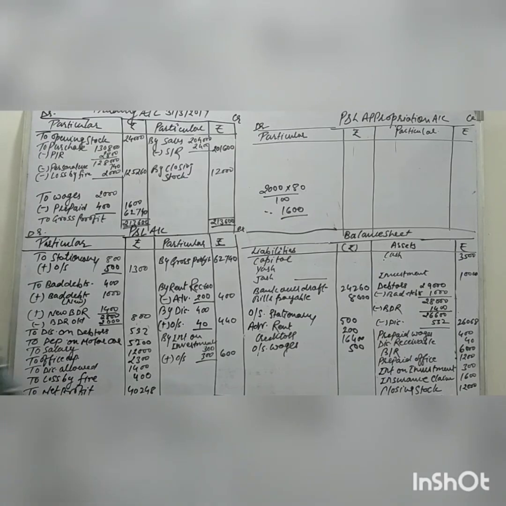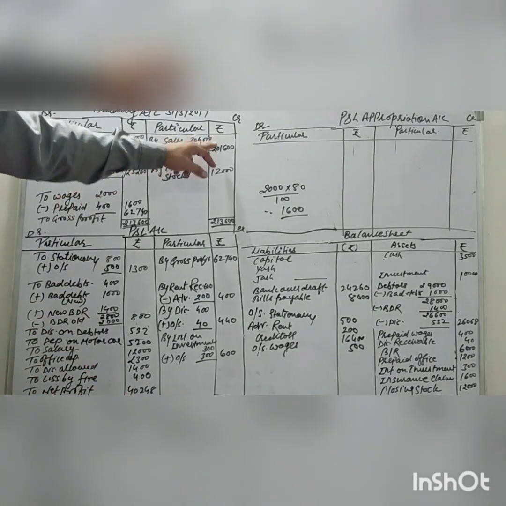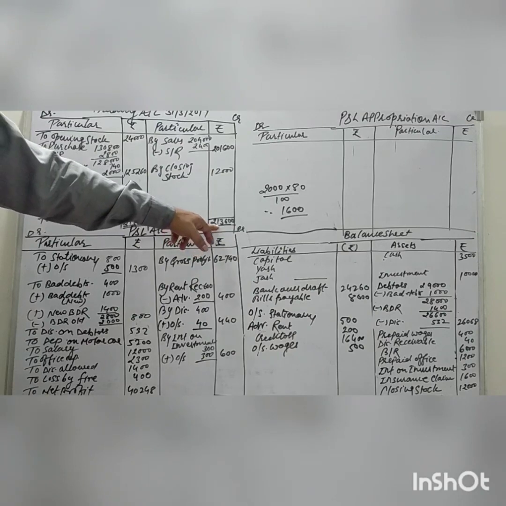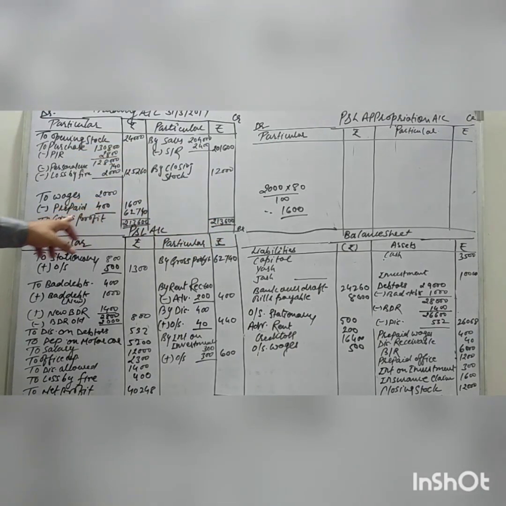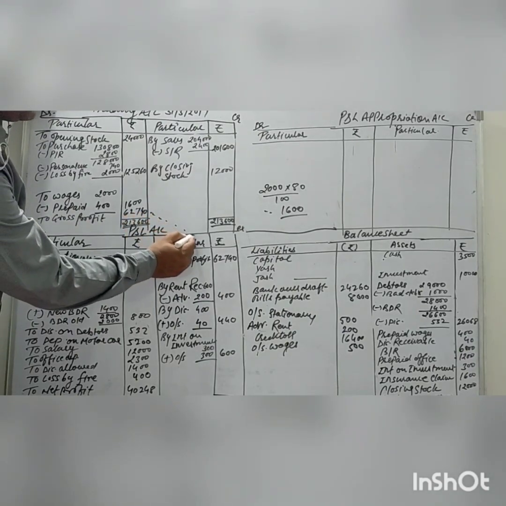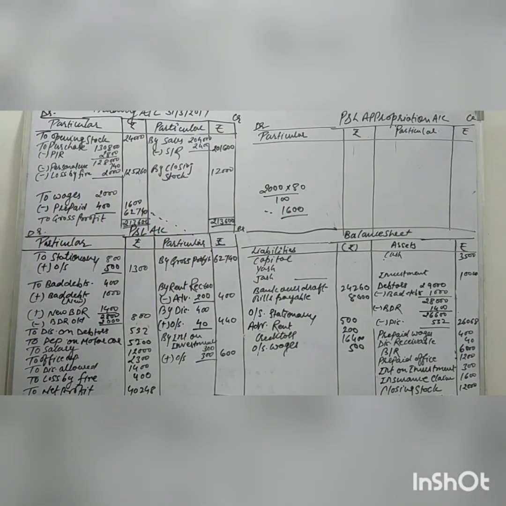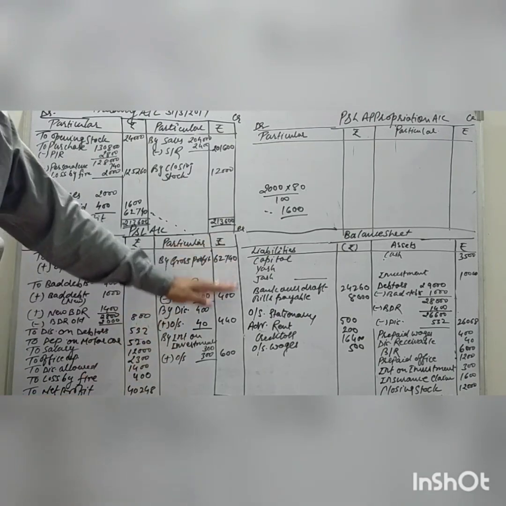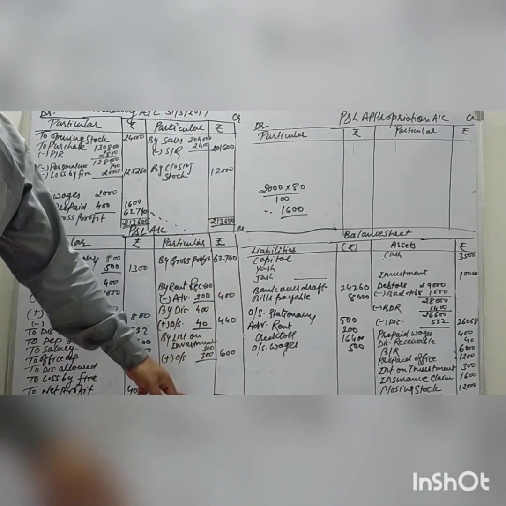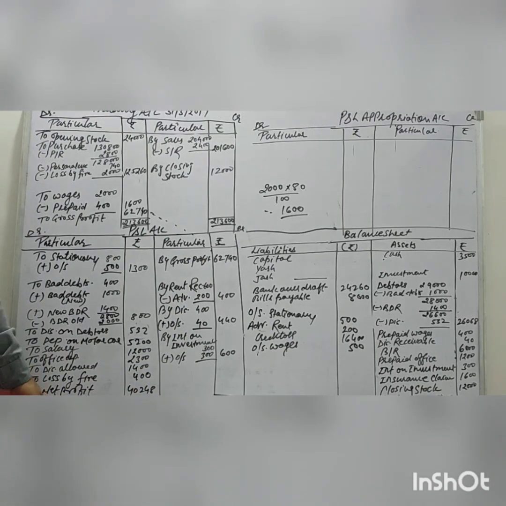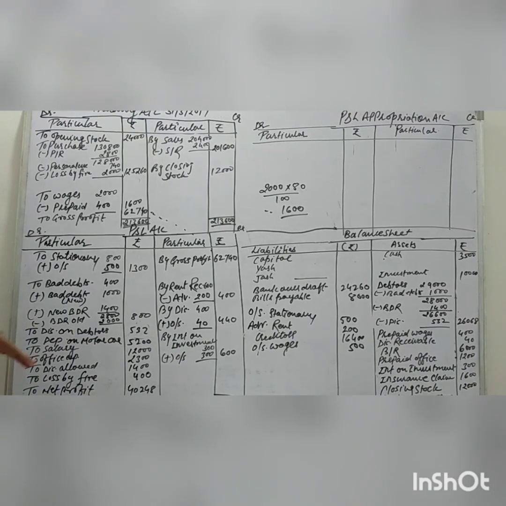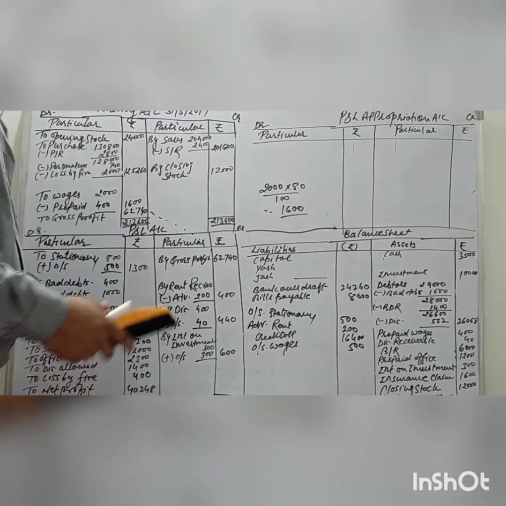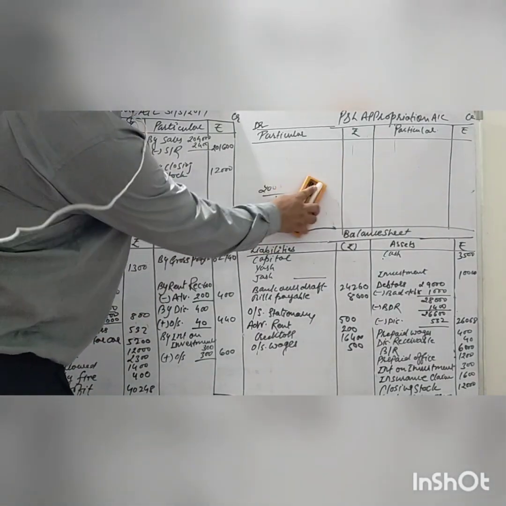So now you can see, first on the credit side we will add 2,13,600, then we will deduct, so we will find the gross profit 62,740. This gross profit will be transferred to the P&L account. Okay, 62,750, this is the revenue side and this is the expenses side. So here revenue is more than the expenses, so we got the 40,248 profit.